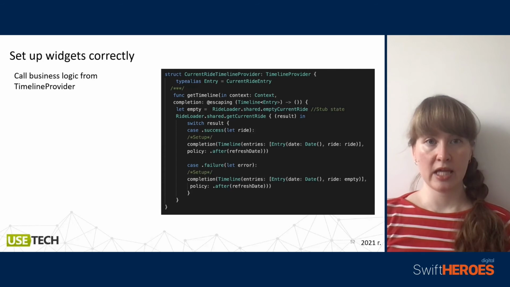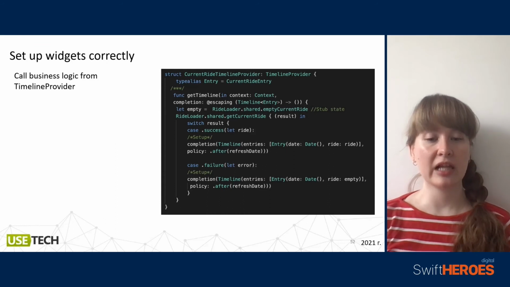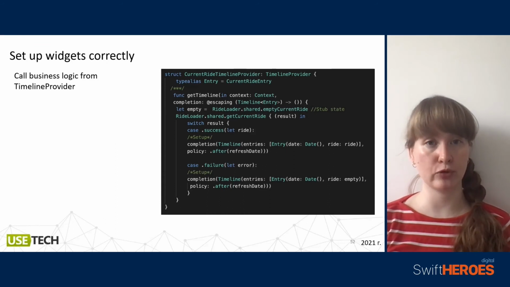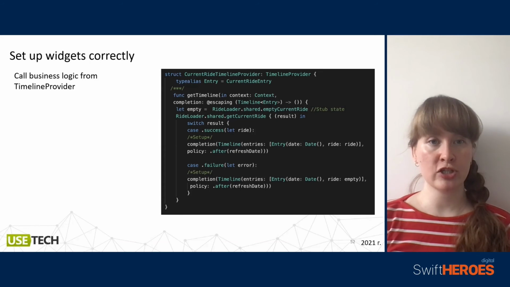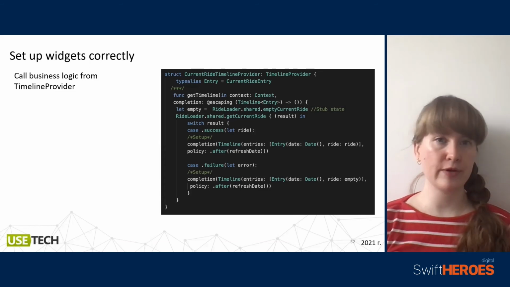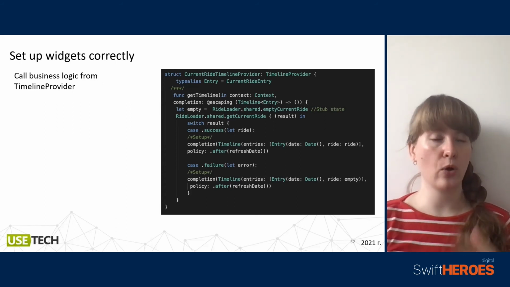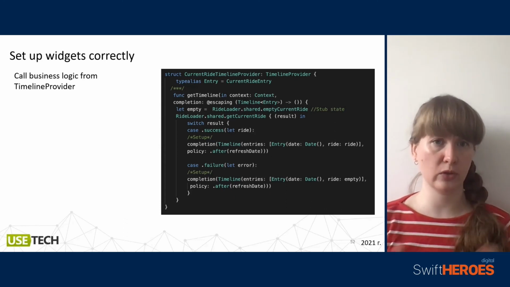For example, in this code I receive from a specific service for loading information about rides my current ride. Well, it's not the whole code, there are blanks, but let's pretend it's the whole code, just simple pseudocode.